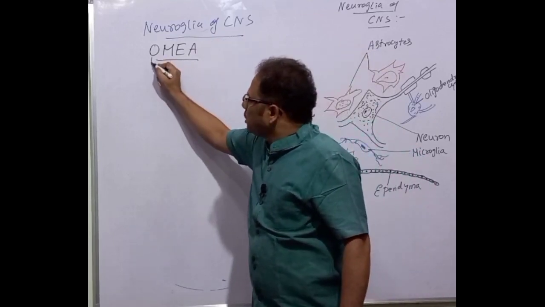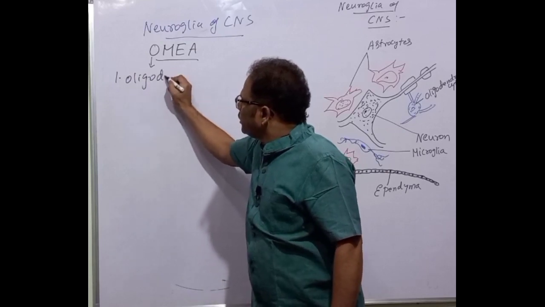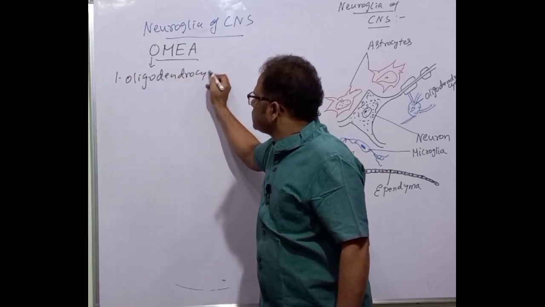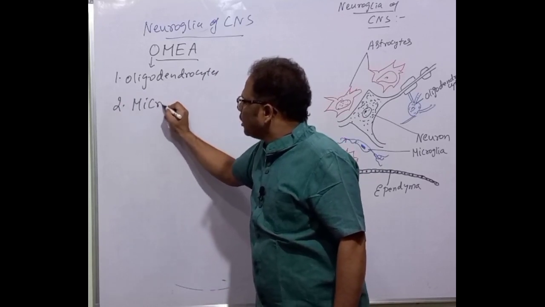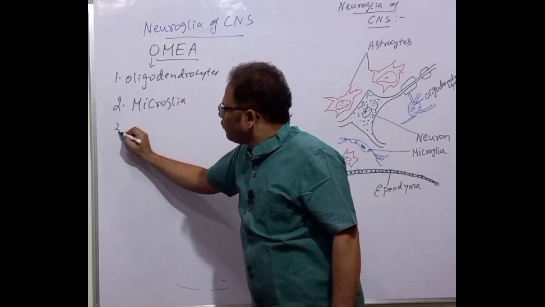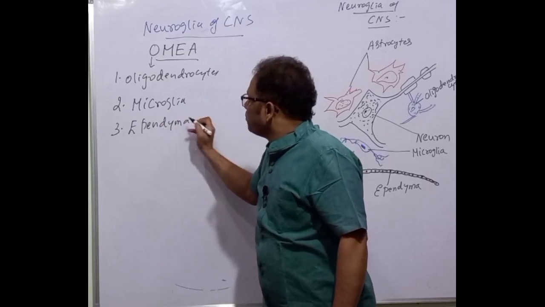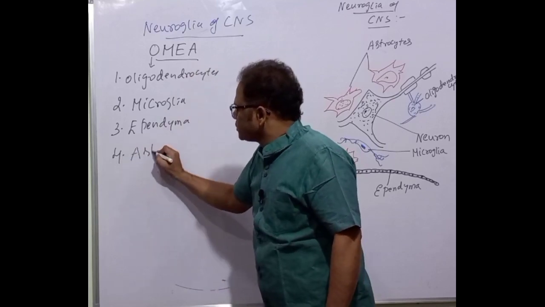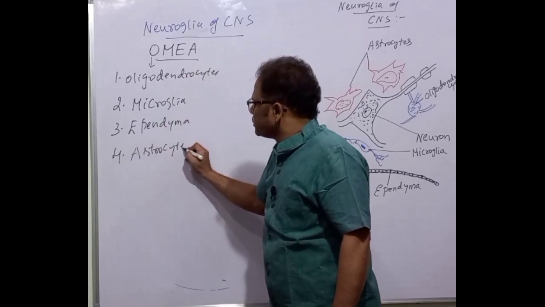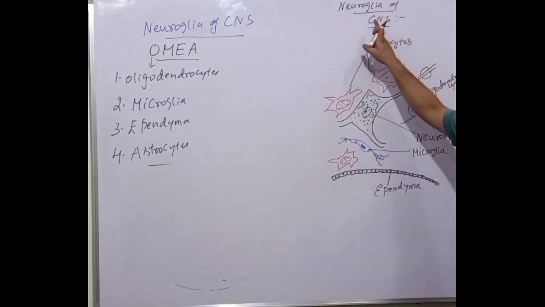O stands for oligodendrocytes, and M means here microglia. E for ependyma or ependymal cells, and A for astrocytes here. Let's discuss one by one in detail here. So these are the neuroglia of the central nervous system.